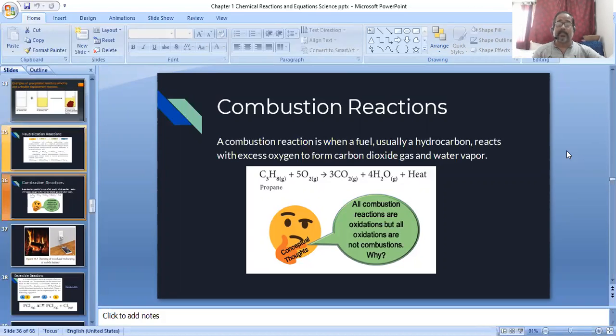What does oxidation mean? Oxidation means that oxygen reacts and the reactant changes into another type of compound. So all combustion reactions are oxidation, but not all oxidation processes are combustion. The easy definition of combustion: a combustion reaction is when any fuel, especially a hydrocarbon, reacts with excess oxygen to form carbon dioxide gas and water vapor.